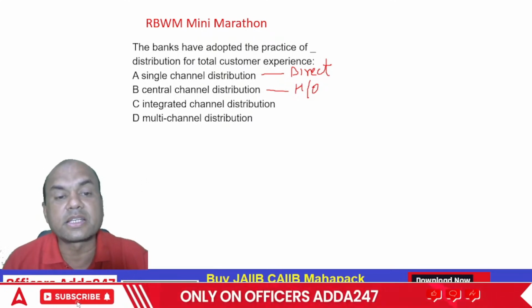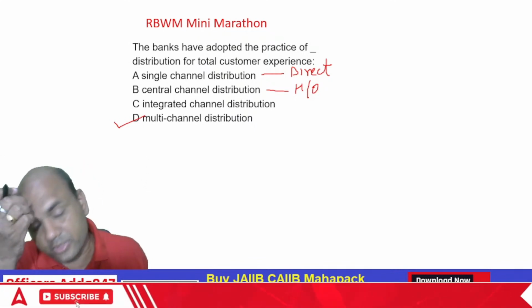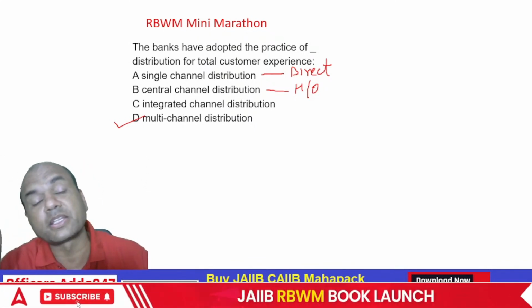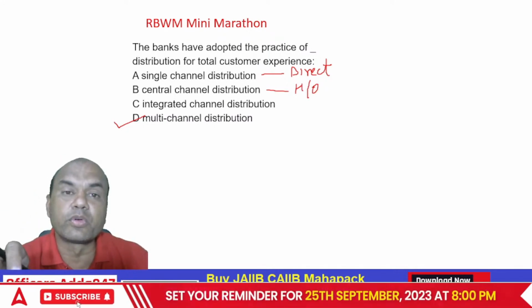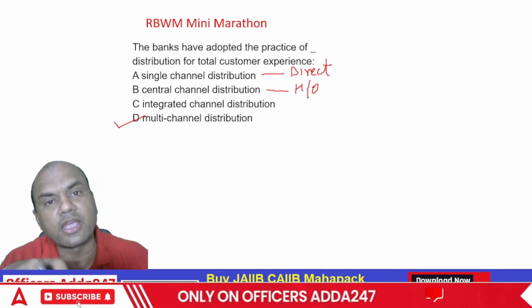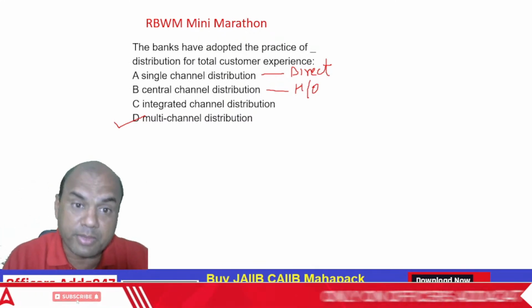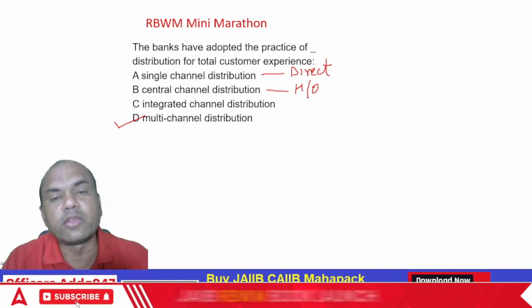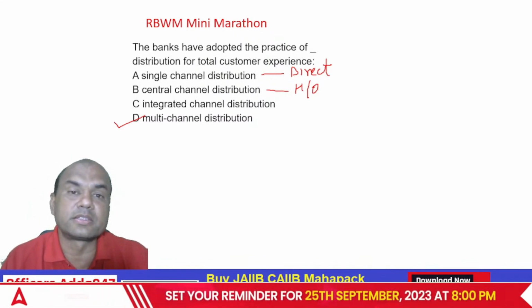But the correct answer is multi-channel, because banks have adopted the practice of multi-channel to better the customer experience. Whenever the customer goes through various channels, internet banking, app banking, mobile banking, or even the branch, anywhere the customer goes, that customer will have a better experience.